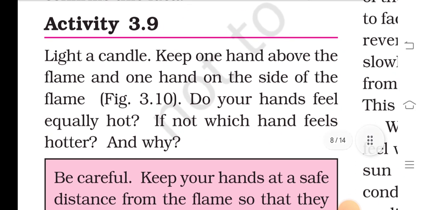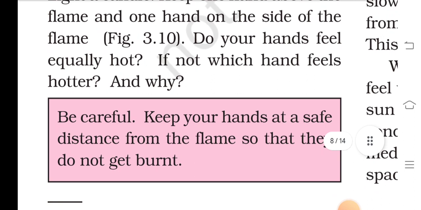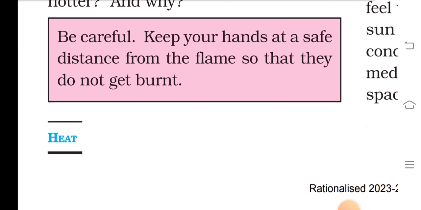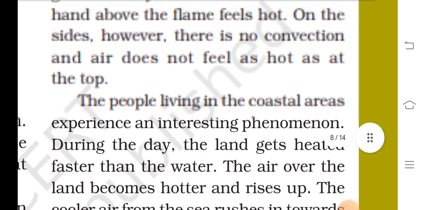Light a candle. Keep one hand above the flame and one hand on the side of the flame. Do your hands feel equally hot? If not, which hand feels hotter and why? Be careful, keep your hands at a safe distance from the flame so that they do not get burned.